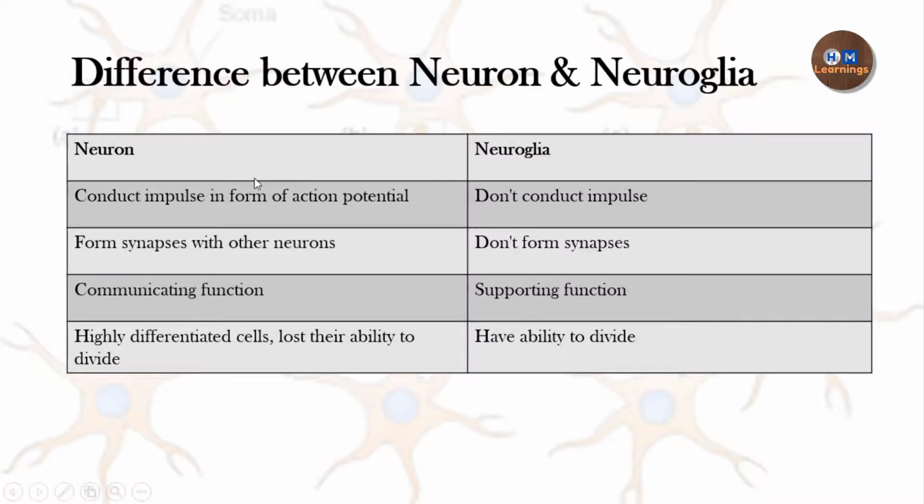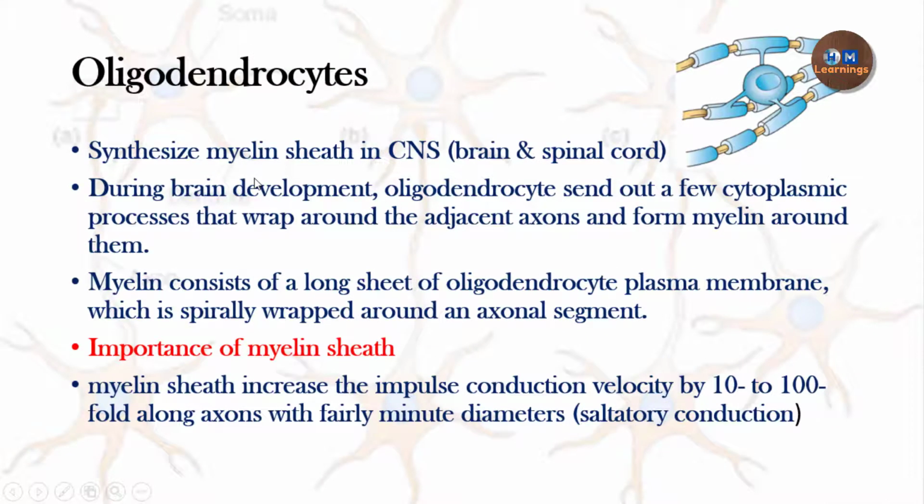The first type of macroglia cell is the oligodendrocyte. The oligodendrocyte is present in the central nervous system and it forms the myelin sheath in the central nervous system. You can see in this diagram that this is the oligodendrocyte, and it sends out cytoplasmic processes to the axons of different neurons. These cytoplasmic processes wrap around the axon, and this wrapping of the cytoplasmic processes along the axon forms the myelin sheath around them.